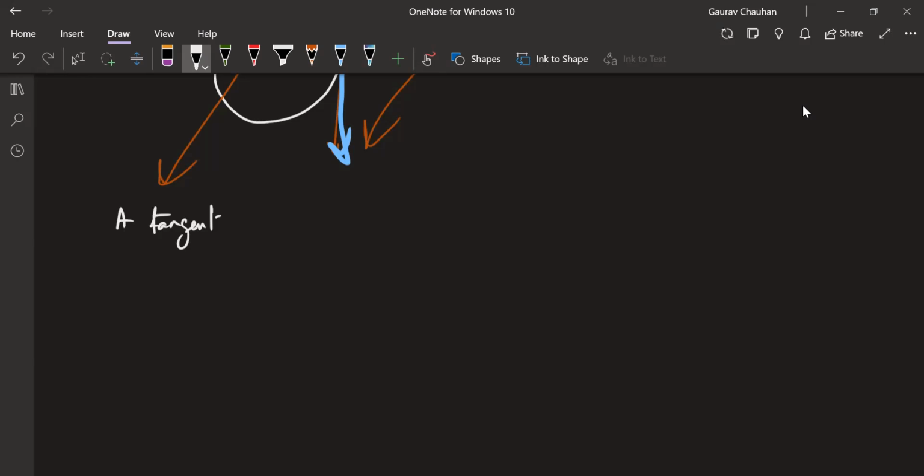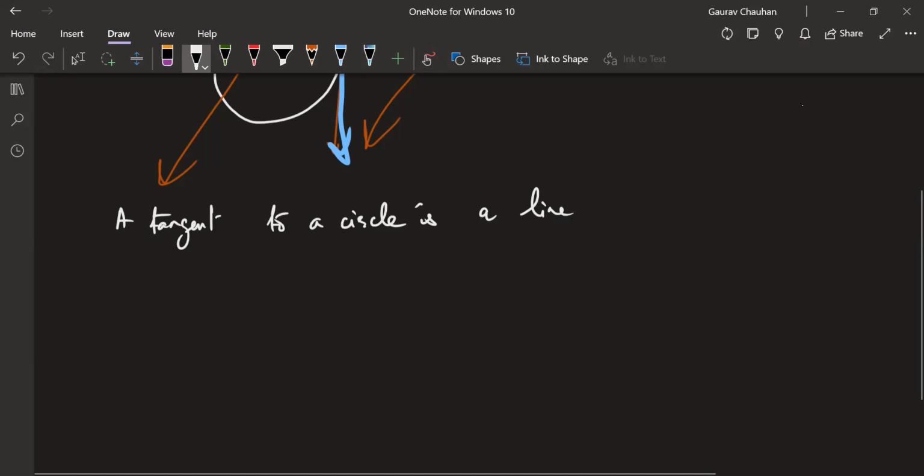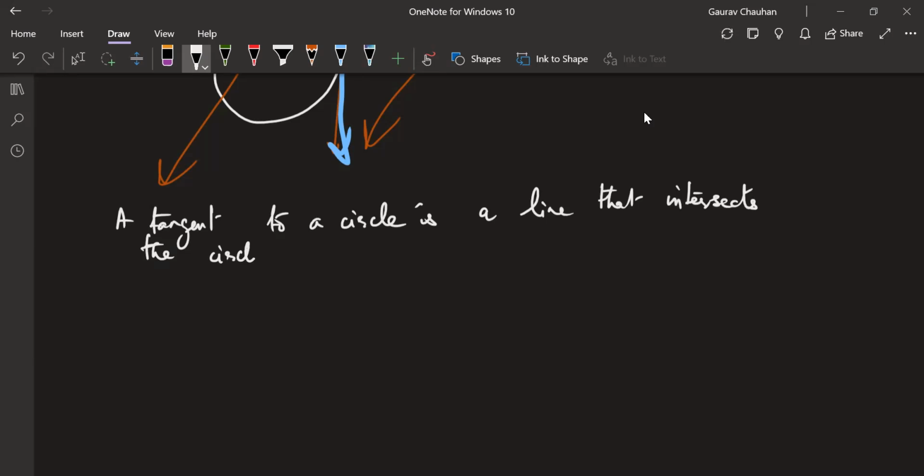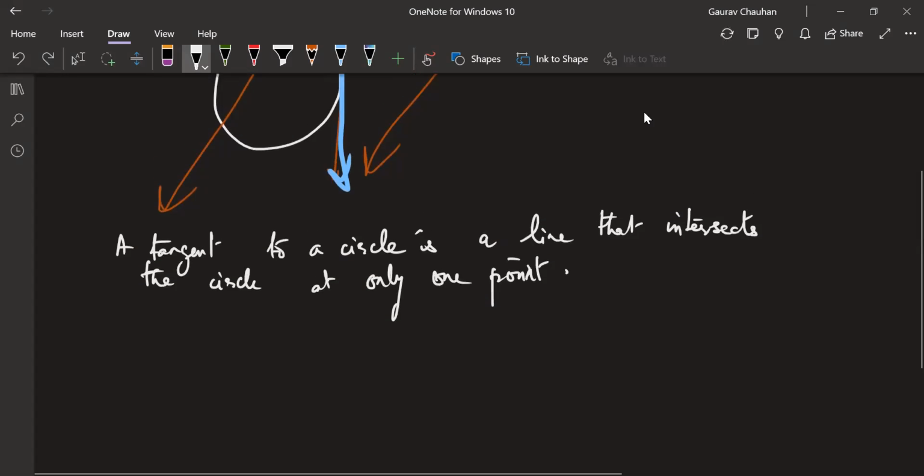A tangent to a circle is a line that intersects the circle at only one point. Everyone is okay with this definition? Just roughly you make a circle without using the compass is also fine and draw a tangent to it, as an example. 30 seconds to copy this down.